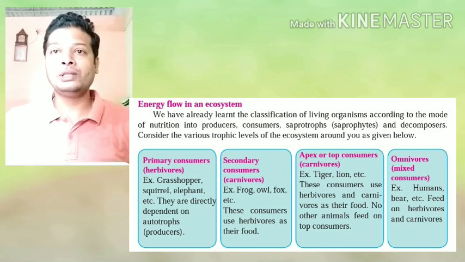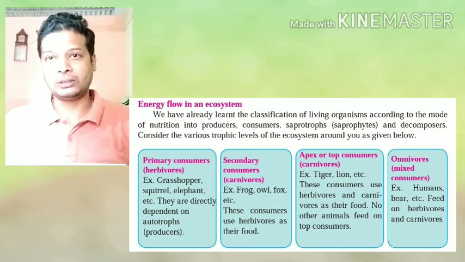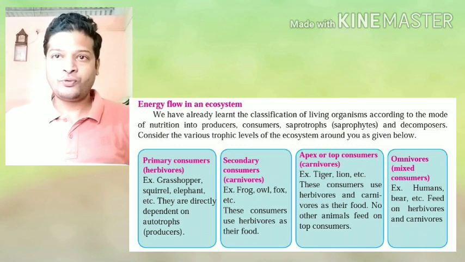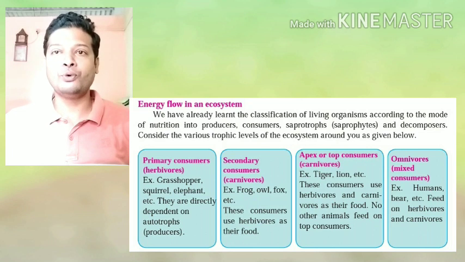For example, all the plants, autotrophs, are considered producers of the earth. They produce food which is consumed by primary consumers or herbivores. Herbivores are those animals which directly depend on plants.